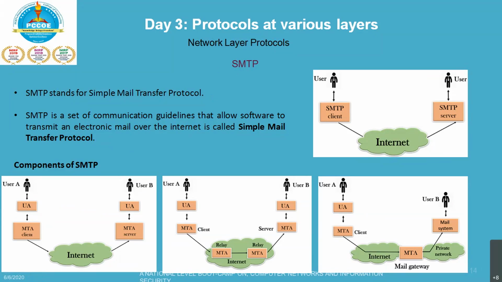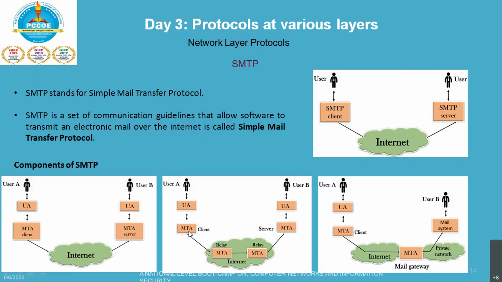For example, xyz@google.com. Here xyz is the address and google.com is your domain. So, the user of the recipient and the domain name. If the domain name of the recipient's email address is different from the sender's domain name, then the MSA will send the mail to the MTA, that is this.